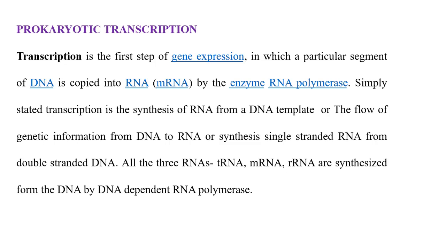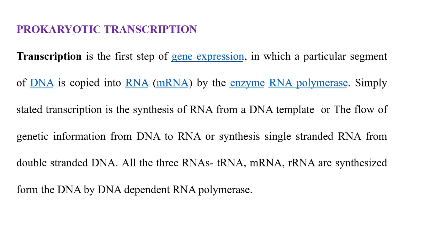So in DNA there are 3 million nucleotides. From that there are 30,000 to 40,000 genes that code for protein. So the segment of the DNA is copied to mRNA by the enzyme, namely RNA polymerase.